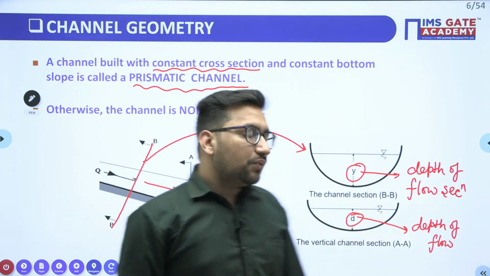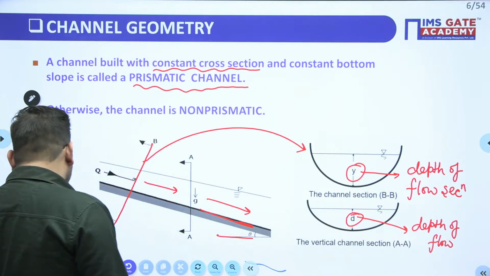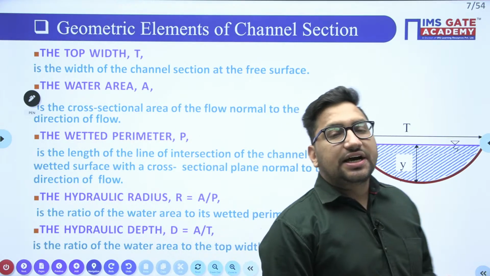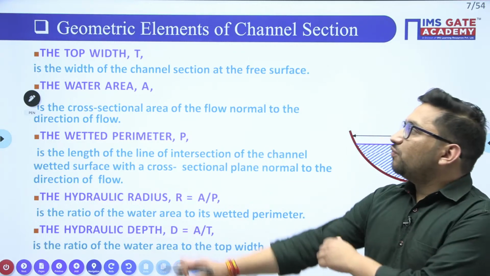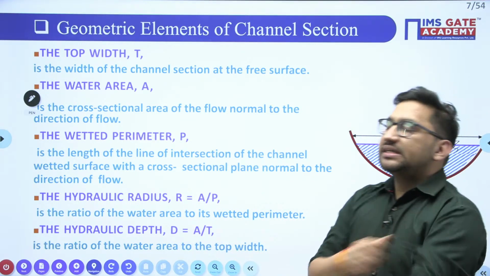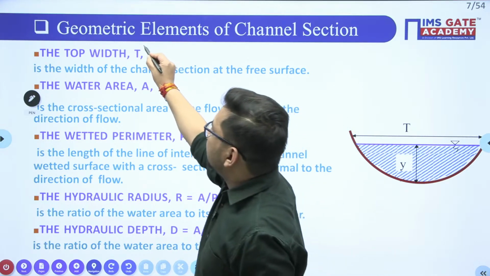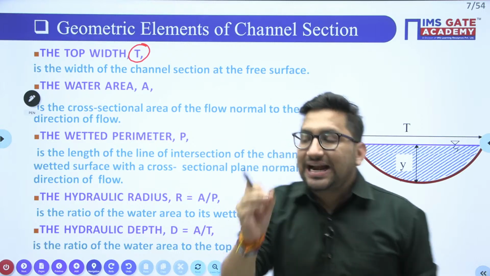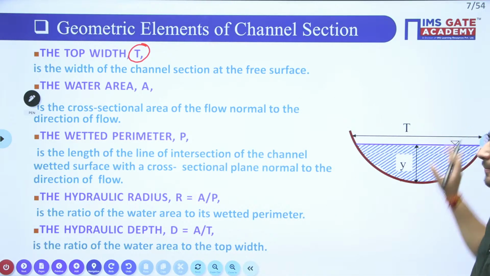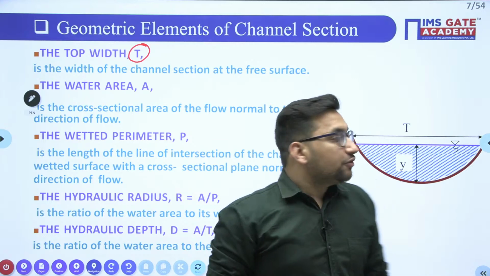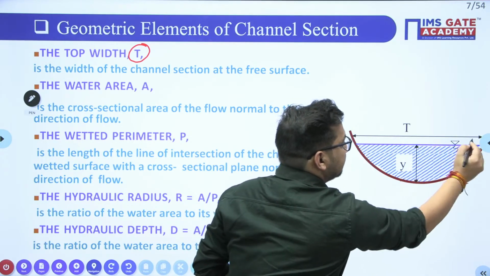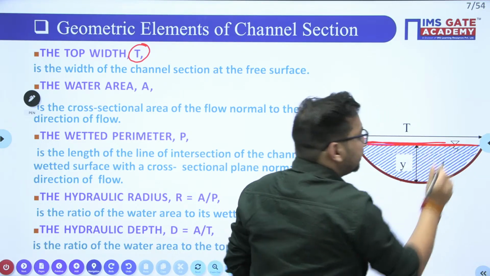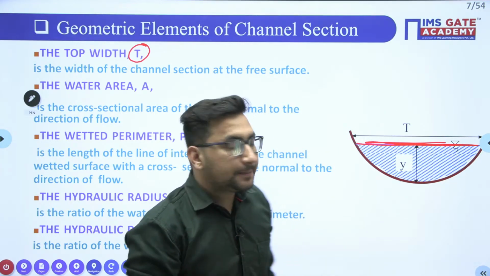So we need to study what are the different geometrical properties related to any particular open channel. Clear? Now, these are the different geometrical parameters related to any particular channel. What are these geometrical elements? One is your top width, generally denoted with T. What is this top width? The width at the free surface of water. This width is your top width, right?